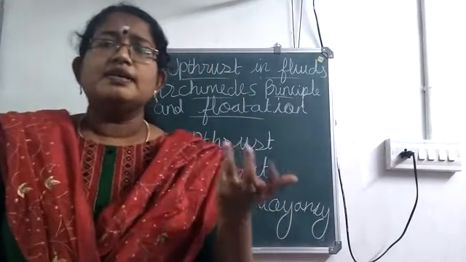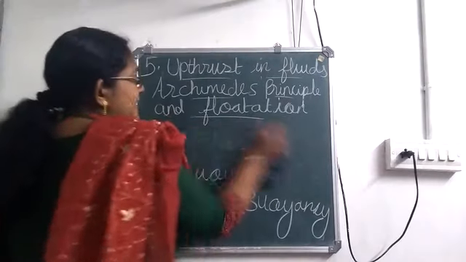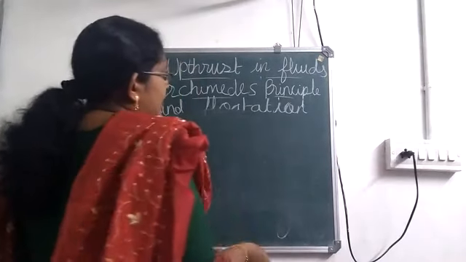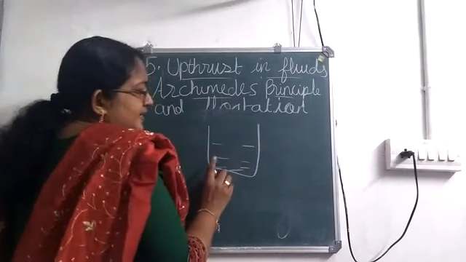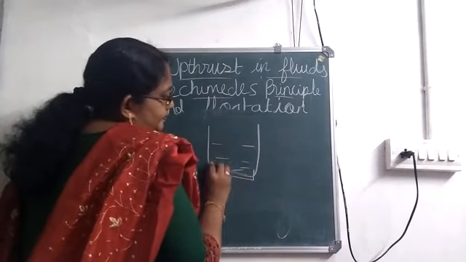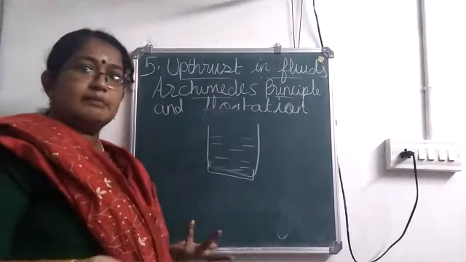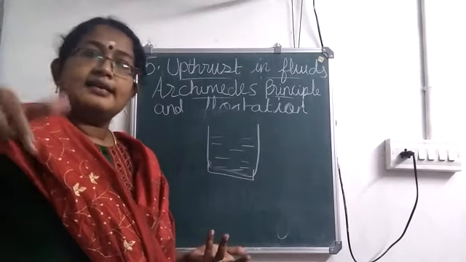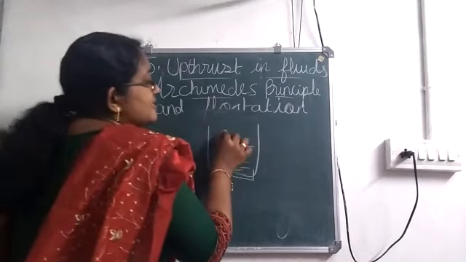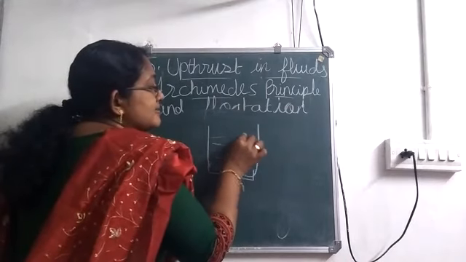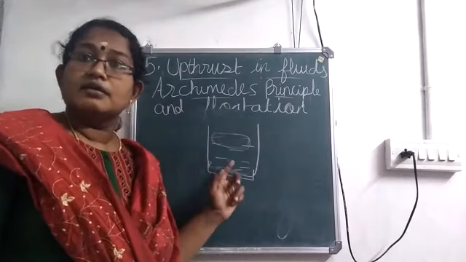Okay. Now, we will consider two examples for this. First one, we are considering a beaker, and water is taken in the beaker. Now, take an empty can, closed with the lid, and immerse it in this beaker containing water.